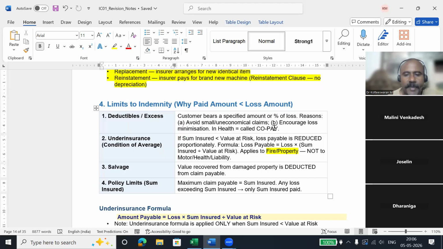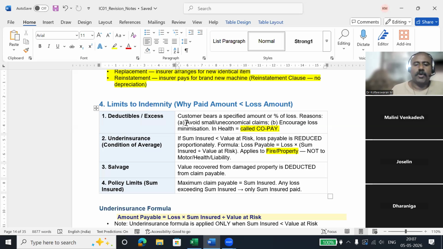For example, copay. Many of you have seen health insurance copay. So in health insurance policies, in the policy itself, they will state 10% copay. That means whatever bill you are getting, in that bill, 10% you should pay, remaining 90% the insurance company will pay. This is called copay.